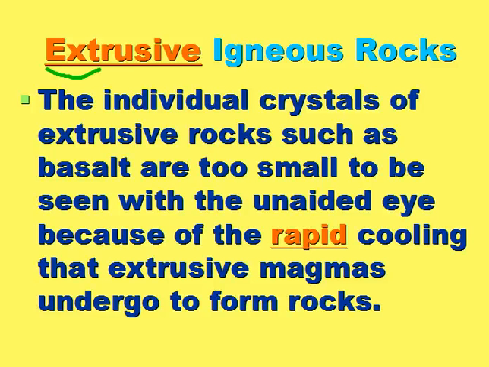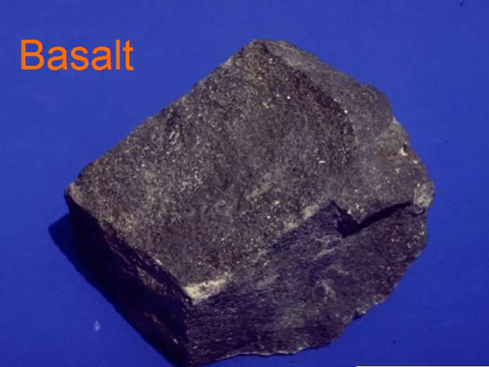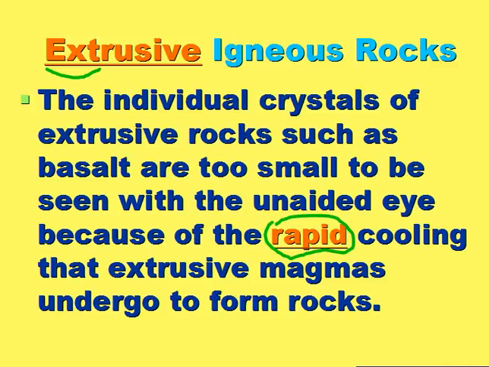So the individual crystals of extrusive rocks, such as basalt, are too small to be seen with the unaided eye because they cool very rapidly. And as a result, the crystals are going to be very, very small because it cooled so quickly. So when we look at basalt, it's very hard. You're going to have to get a magnifying glass to see the crystals in that rock. So again, extrusive rocks have cooled very, very quickly.